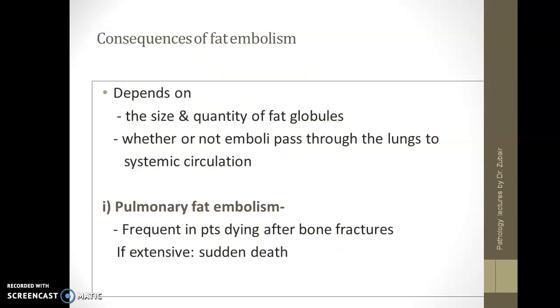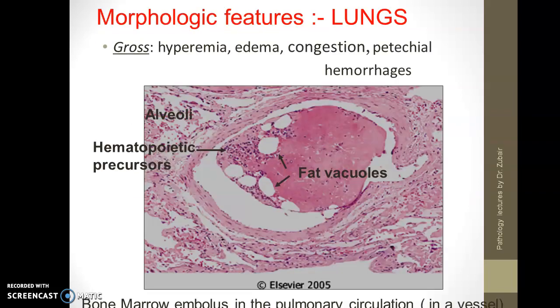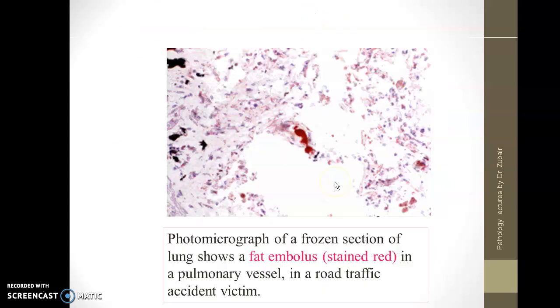What are the consequences of fat embolism? It depends on the size and quantity of fat globules and whether or not emboli pass through the lungs to the systemic circulation. Firstly, there is pulmonary fat embolism because of it, and this is a case of bone marrow embolus with the hematopoietic precursors within the blood vessel of the lung. Okay, and you can demonstrate it by frozen section with oil red O staining.